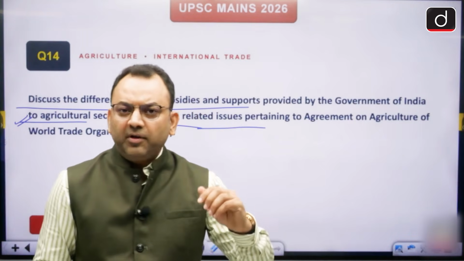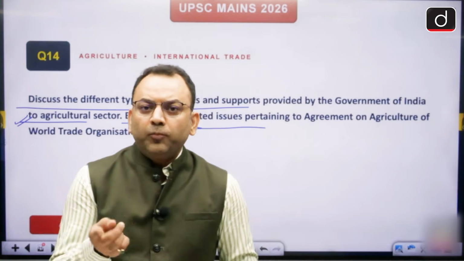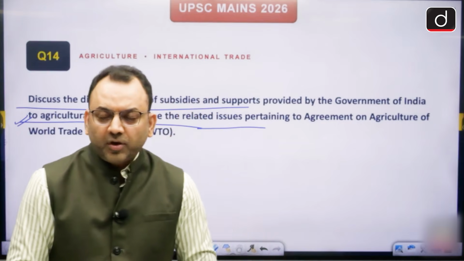The point is, in the WTO, the domestic subsidies are put into three boxes. The green box, which is the development subsidy having no upper limit. The blue box, which is given to limit the production, right, having no upper limit. And the amber box, which is a subsidy like fertilizer, MSP, that increases the production and disrupts the trade of agriculture goods, right? So at the WTO in the Bali summit, the countries objected to India's food security program, but India said that this is a program which is for the poor and not for export distortion. That is why you need to find a permanent solution to this clause, right?